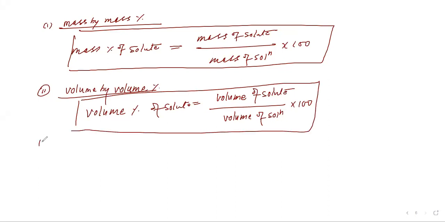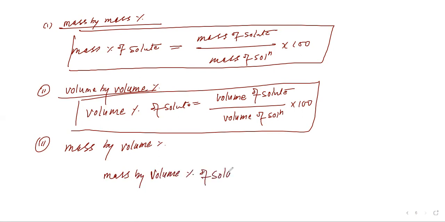Now the third one: mass by volume percent. Mass by volume percent of what? Of the solute. If they are asking for the solvent, we have to reverse this. So that will be mass of solute divided by volume of solution.